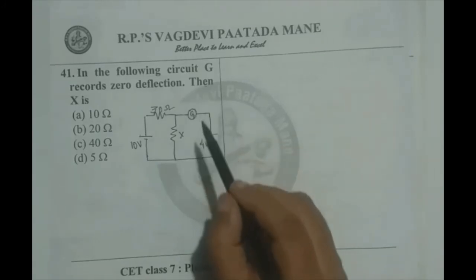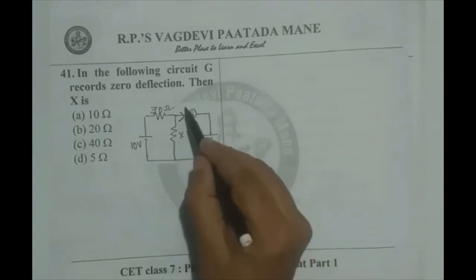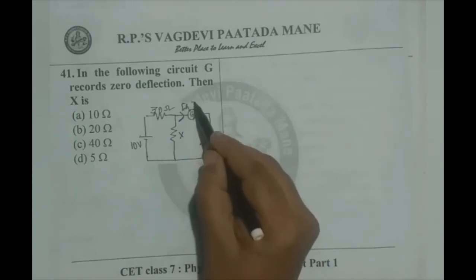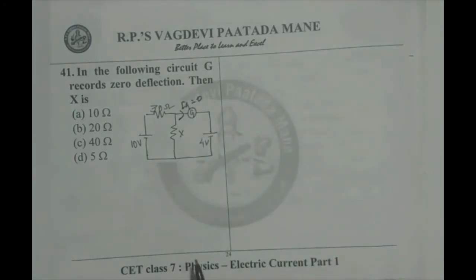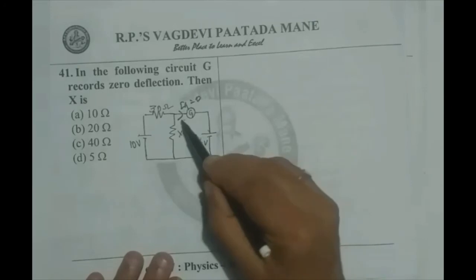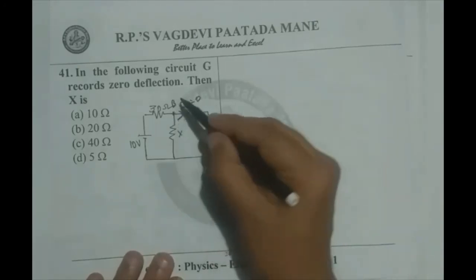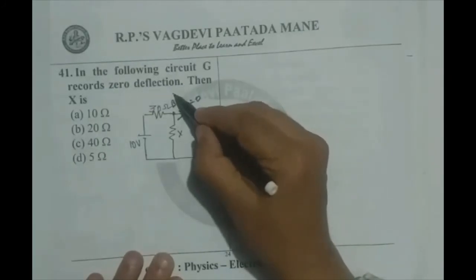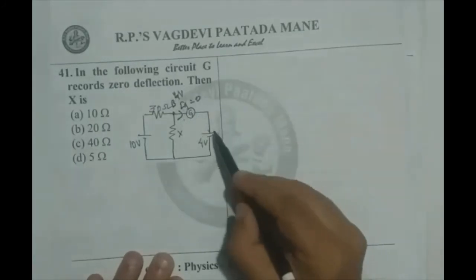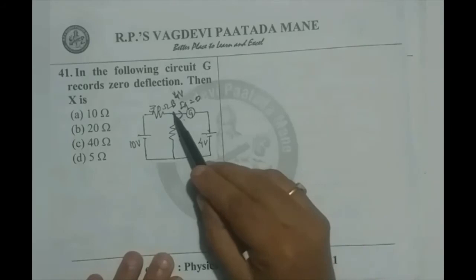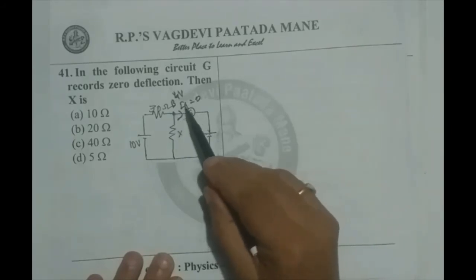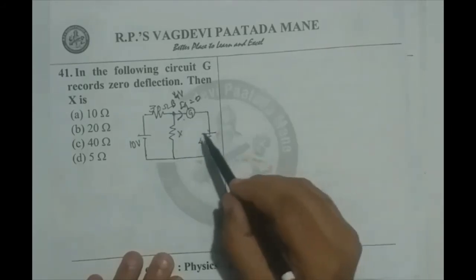Then X is, observe, this current IG equals 0. That means there is no potential difference across this. Therefore, if I mark this as B there, at B the potential difference is 4 volts, because this 4 and this 4 cancels the potential difference and makes galvanometer current 0.